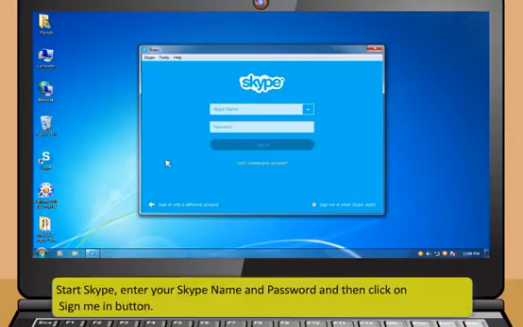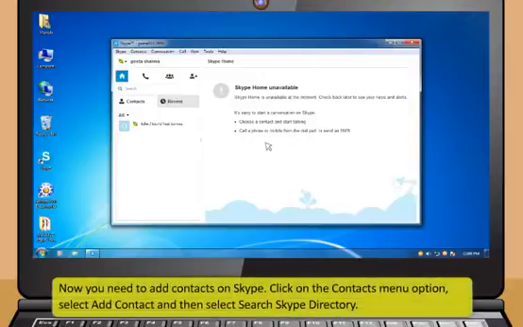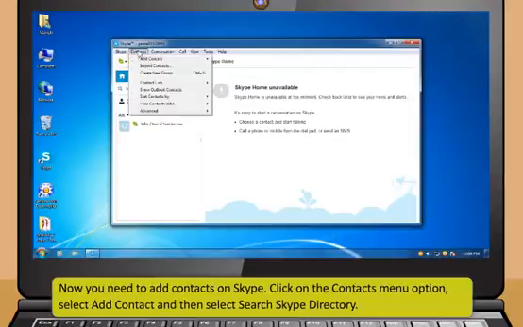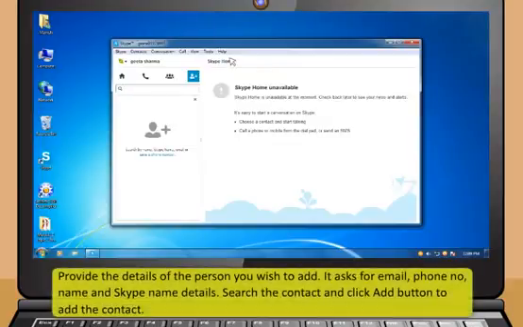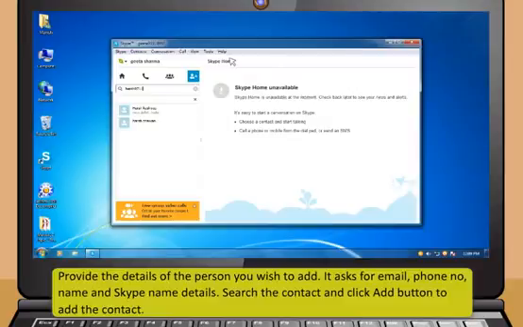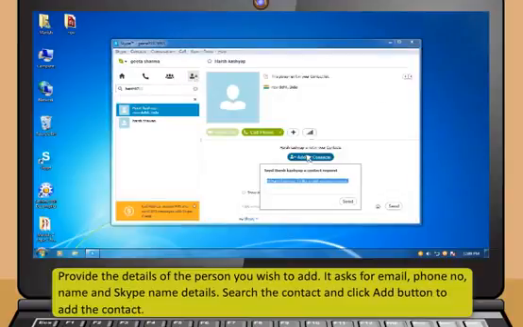To start Skype, enter your Skype name and password and then click on the Sign Me In button. Now you need to add contacts on Skype. Click on the Contacts menu option, select Add Contact and then select Search Skype Directory. Provide the details of the person you wish to add. It asks for email, phone number, name and Skype name details. Search the contact and then click the Add button to add the contact.